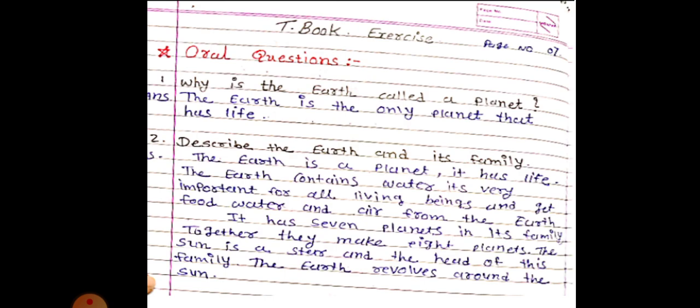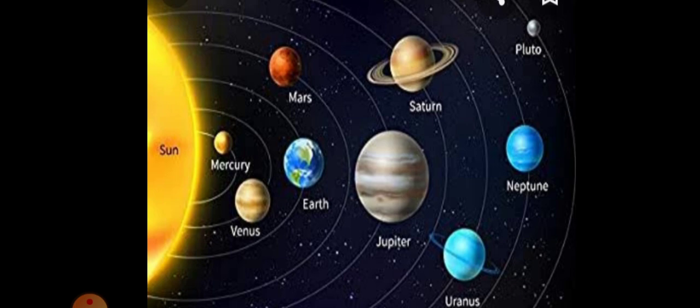Now the later part of this answer is about the solar system. The solar system is the great family of the earth. You can see the pictures also. In the previous video I showed you pictures, but right now I will give you the pictures also. See, this is the earth family: sun, Mercury, Venus, earth, Mars, Jupiter, Saturn, Uranus, Neptune and Pluto. This earth family we call the solar system.